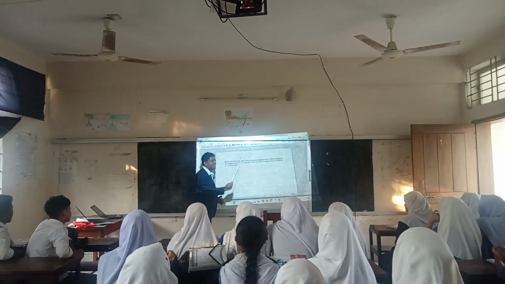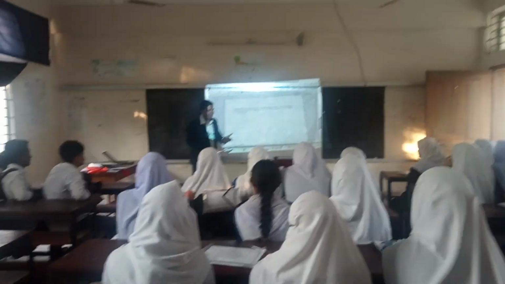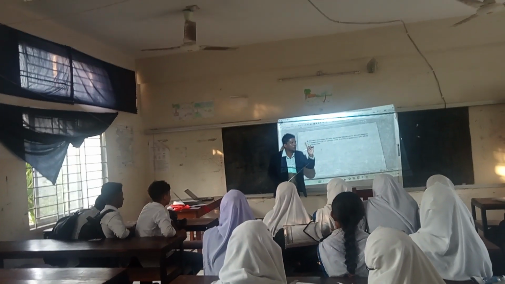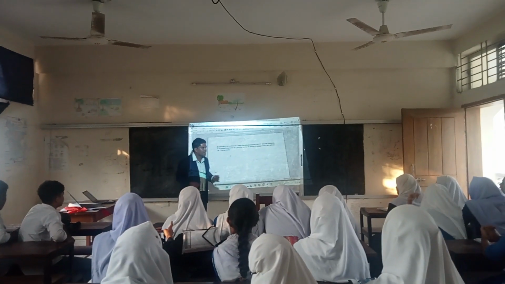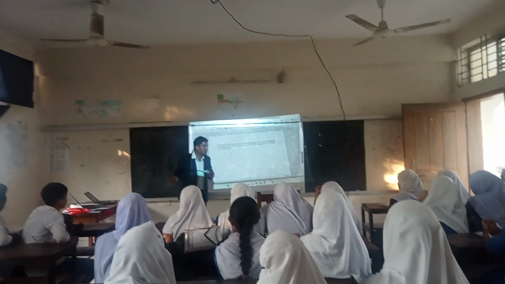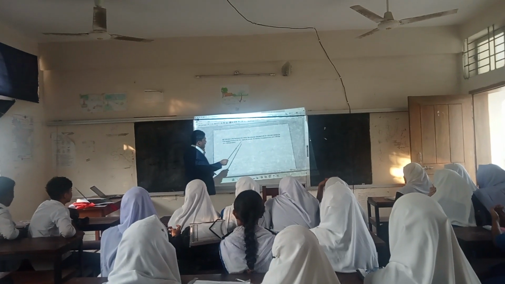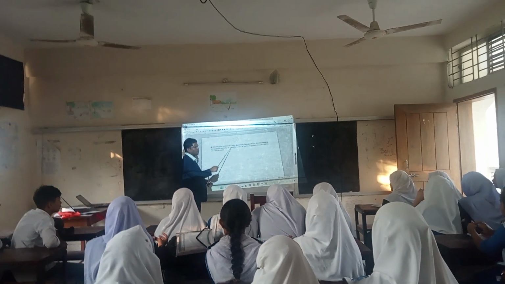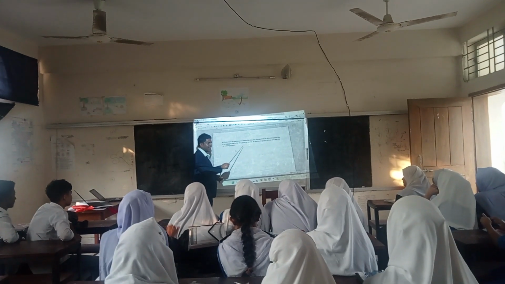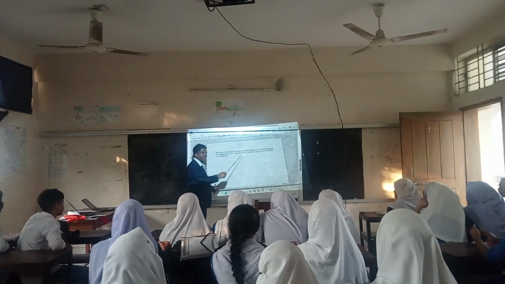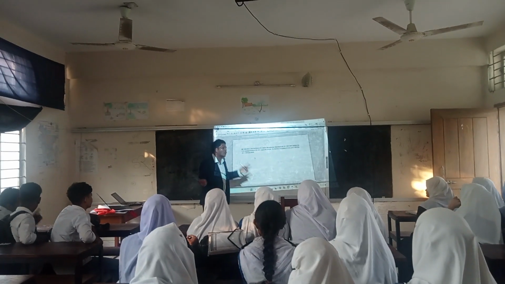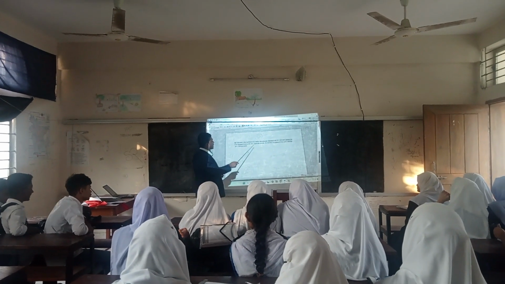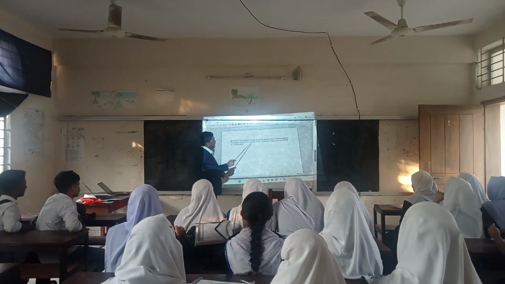But here light is a noun. The word light must be changed into a verb. If you want to change the word light into a verb, you must use a prefix and suffix before and after the root word. At the beginning of the root word you must add en, and at the end of the root word light you must add ed. That means enlightened. Enlightened means আলোকিত করা. He enlightened.